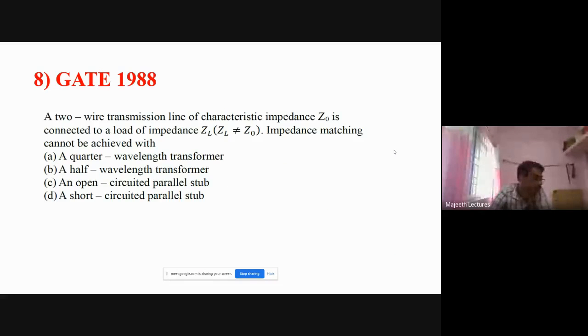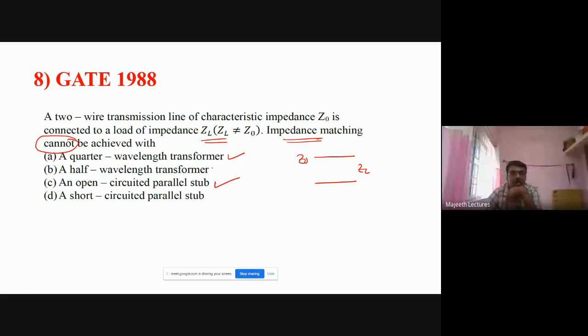Next one, the last question. You see, a two-wire transmission line of characteristic impedance Z0 is connected to a load ZL. Impedance matching cannot be achieved using which one? You know, a quarter wave transformer is used to achieve impedance matching.